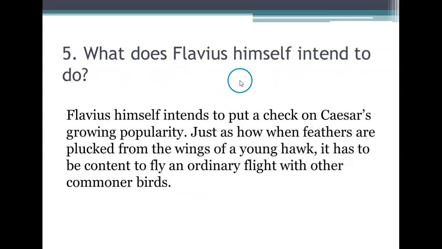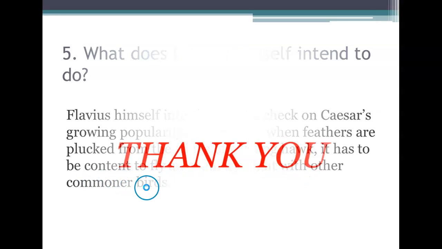What does Flavius himself intend to do? Flavius himself intends to put a check on Caesar's growing popularity, just as when feathers are plucked from the wings of a young hawk, it has to be content to fly an ordinary flight with other common birds.